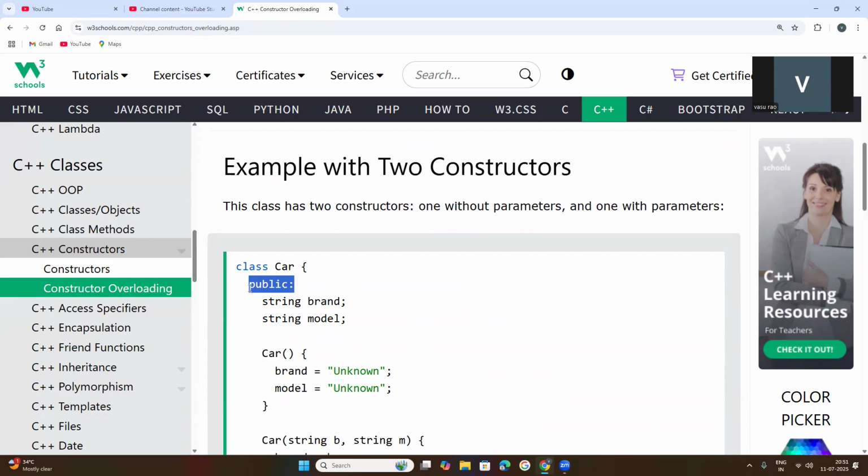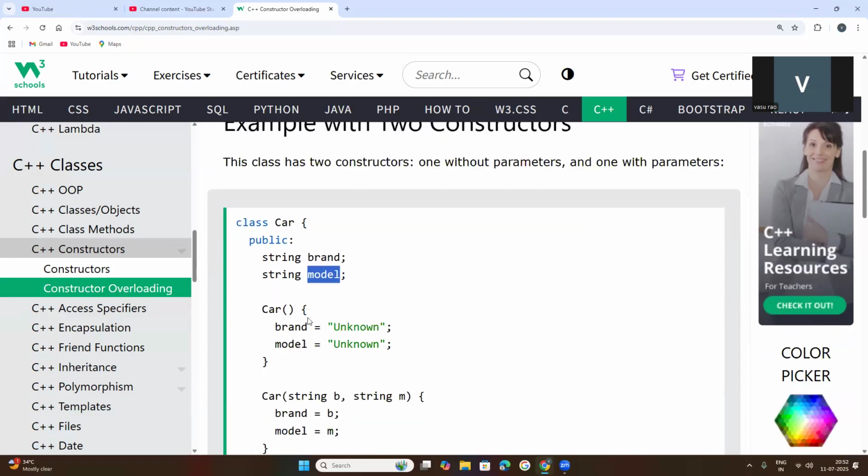Then, after that, two attributes, brand and model. Attributes are nothing but the variables declared inside of the class. These are called class variables. Simply, you can call them class attributes. Brand is an attribute, meaning a string variable. Model is an attribute, meaning a variable. These two are called string attributes of a class. Inside of the class, they have been declared, but they have not been assigned any value.